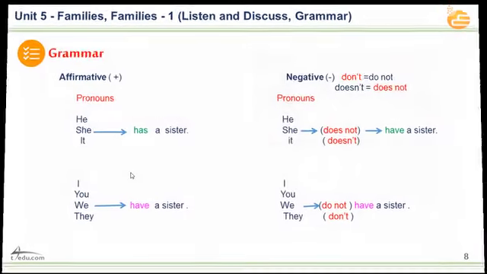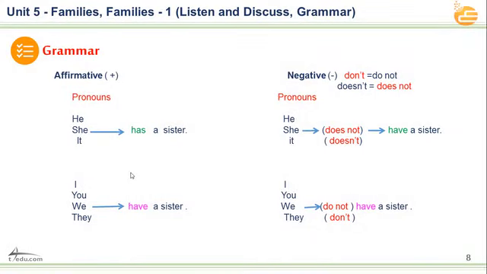Well, we will move to the second slide. What is it about? Grammar. Here, gentlemen and girls, we have two parts of grammar: the affirmative sentence and the negative sentence. We have plus and minus, positive and negative. We can differentiate between these by plus and minus. In negatives we can use don't or do not, doesn't or does not. But in the affirmative sentence, we cannot use anything.